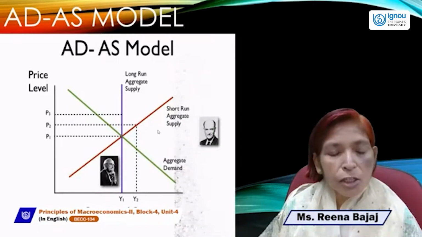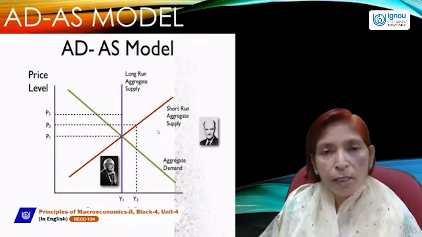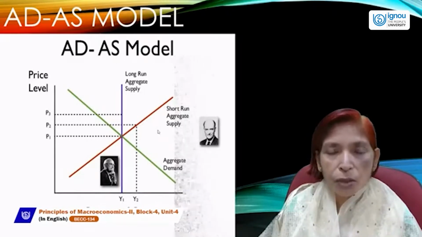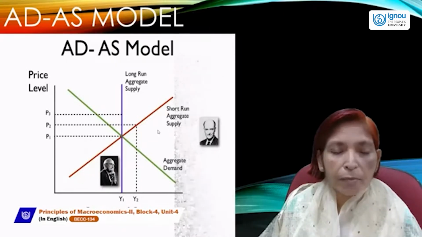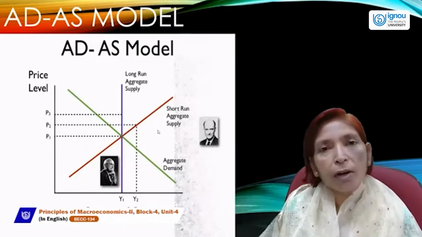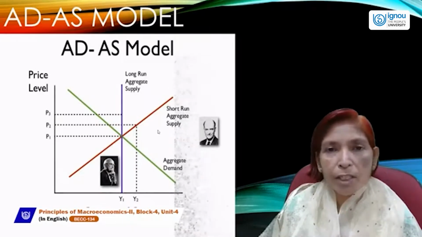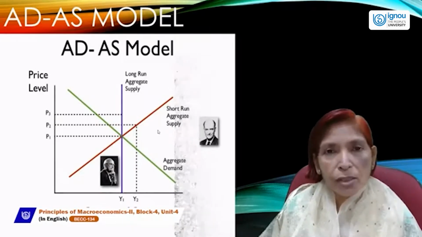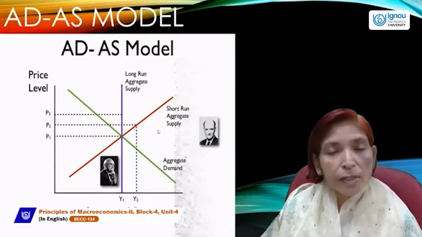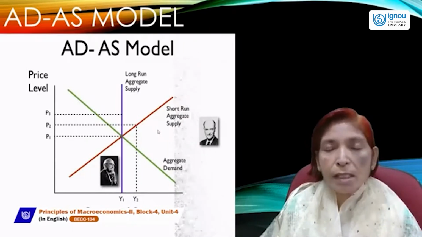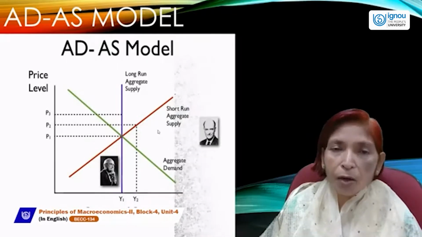And the green line shows the aggregate demand curve, which is always a downward sloping curve, because it shows an inverse or negative relationship between price and level of output. And the purple line is a vertical line showing long run aggregate supply, which is always vertical, because according to classical economics, full employment exists in the economy.